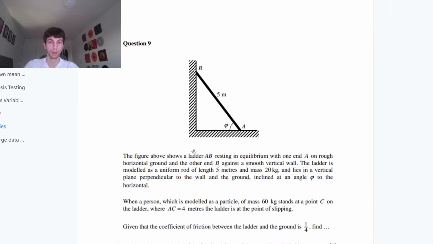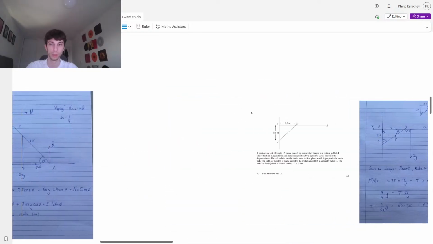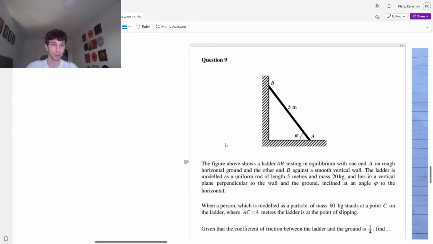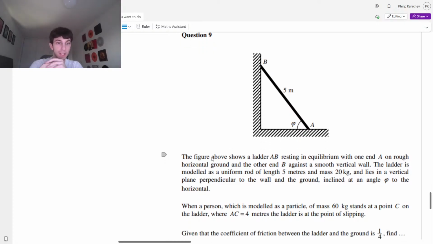Okay, so the figure above shows ladder AB. Let's do this in OneNote. The figure above shows ladder AB resting in equilibrium with one end A on rough horizontal ground. Rough horizontal ground, guys. Tell me which way there's going to be friction as I read the rest. And the other end B on a smooth vertical wall.